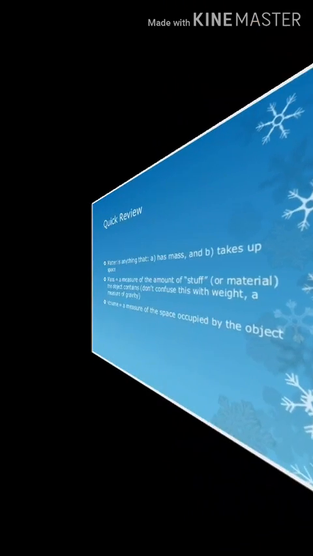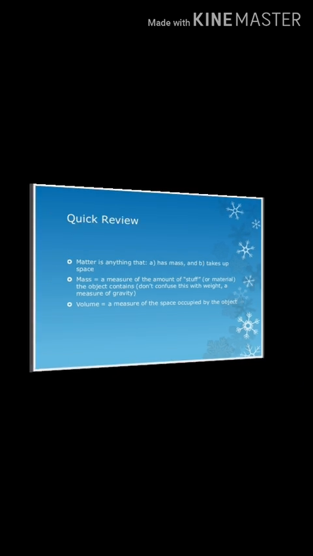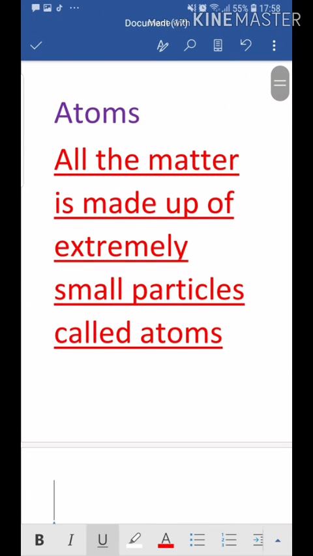Matter. What is matter? Matter is anything that has mass and takes up space or volume. Mass. What is mass? Mass is the amount of stuff or material an object contains, and volume is the space occupied by the object. As you have read in class 4, all matter is made up of extremely tiny invisible particles called atoms.